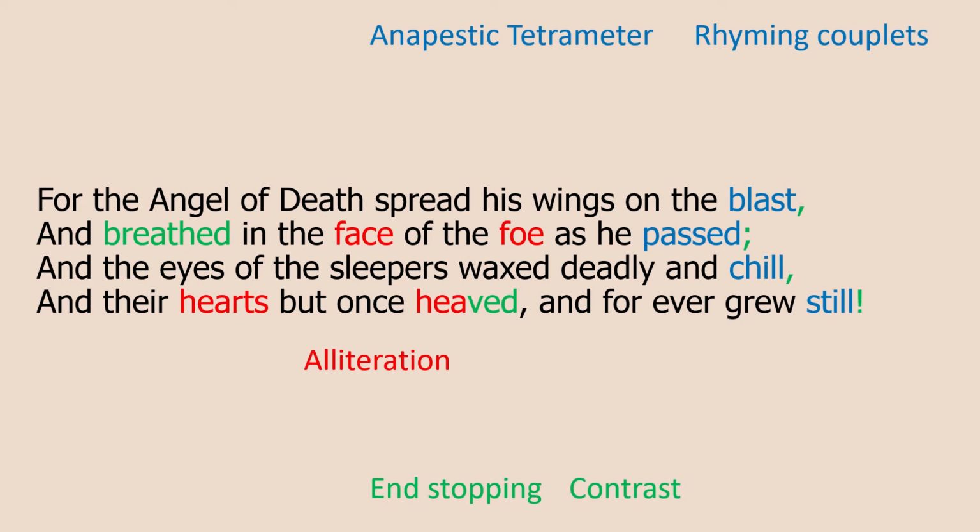So when a human body dies and blood stops pumping around, the body goes from being warm, 37 degrees, to being chilled, cold to the touch. And again, one definition of something that's alive is that it moves. When something stops moving, when something is still, we can say it's dead. So these rhymes are particularly deadly and harrowing. Again, the meter, the anapestic tetrameter, carries through this stanza along with the end stopping.